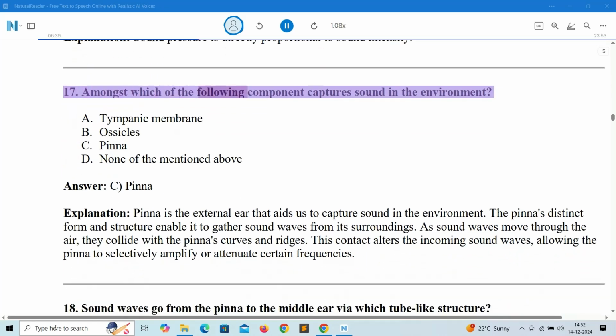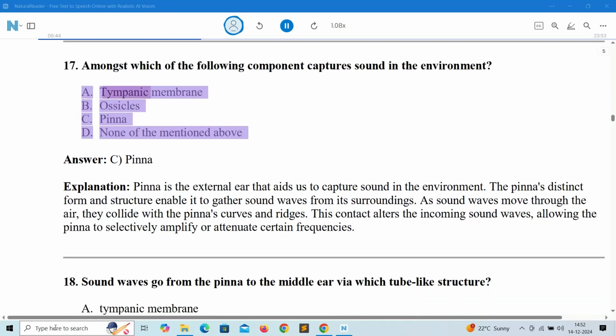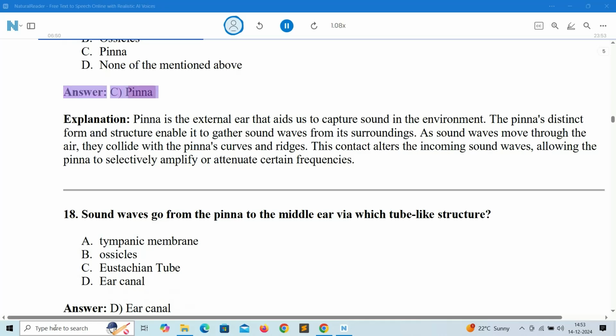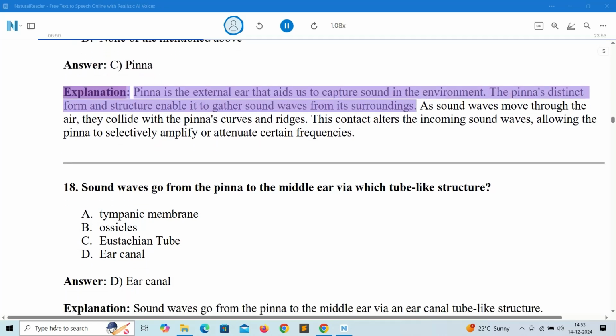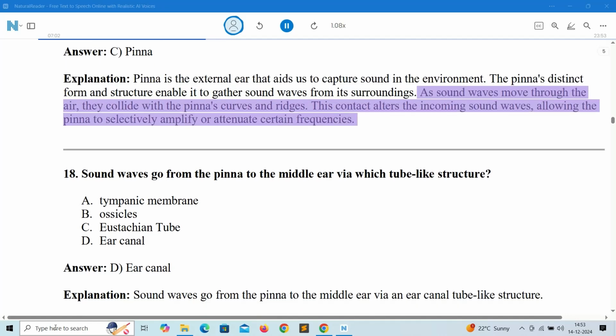17. Amongst which of the following components captures sound in the environment? A. Tympanic membrane. B. Ossicles. C. Pinna. D. None of the mentioned above. Answer, C. Pinna. Explanation, pinna is the external ear that aids us to capture sound in the environment. The pinna's distinct form and structure enable it to gather sound waves from its surroundings. As sound waves move through the air, they collide with the pinna's curves and ridges. This contact alters the incoming sound waves, allowing the pinna to selectively amplify or attenuate certain frequencies.